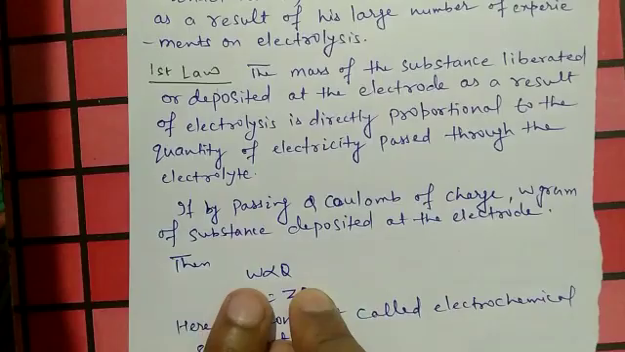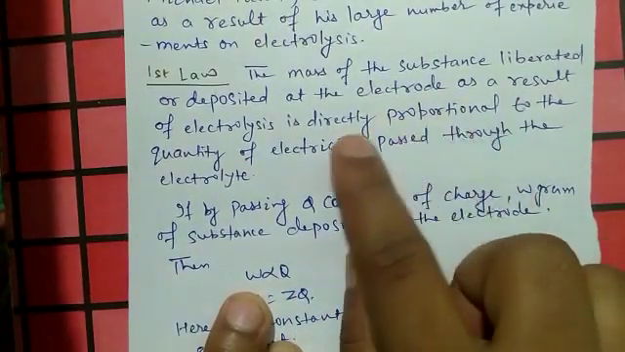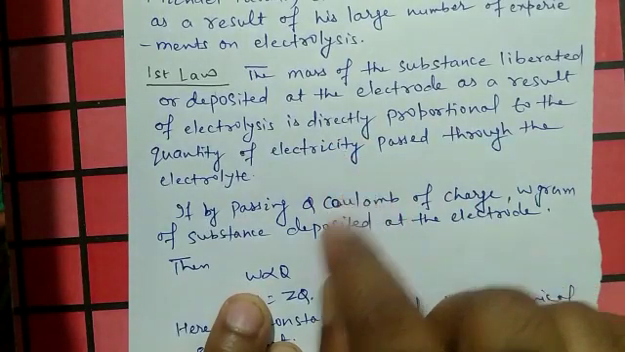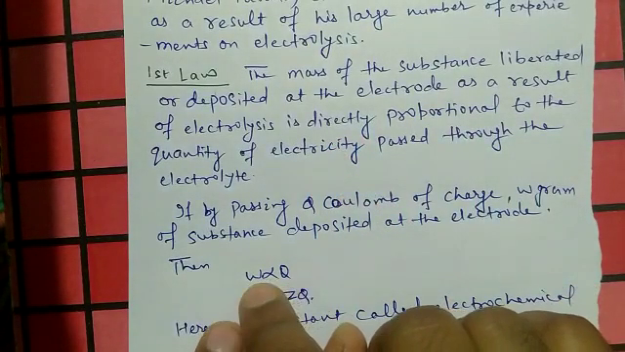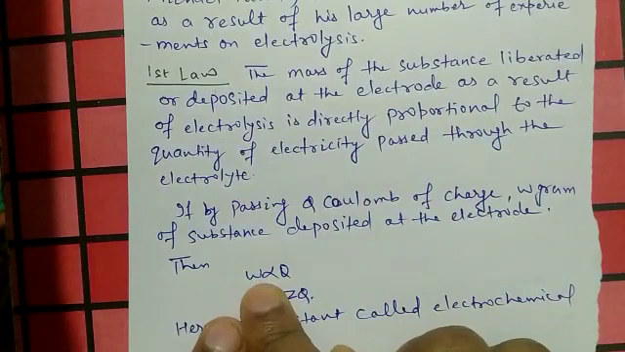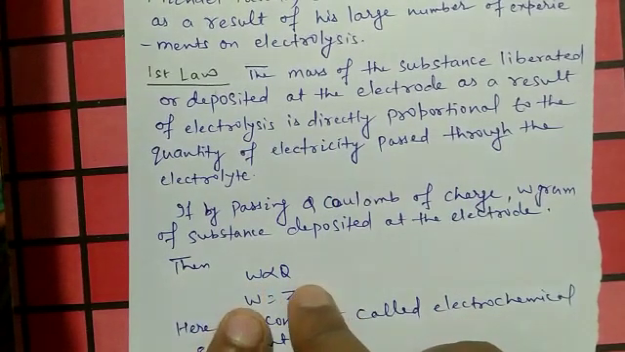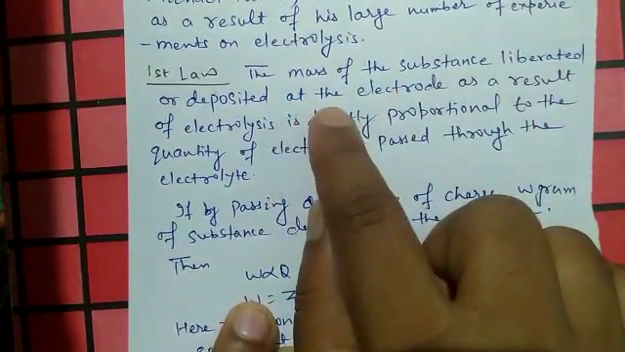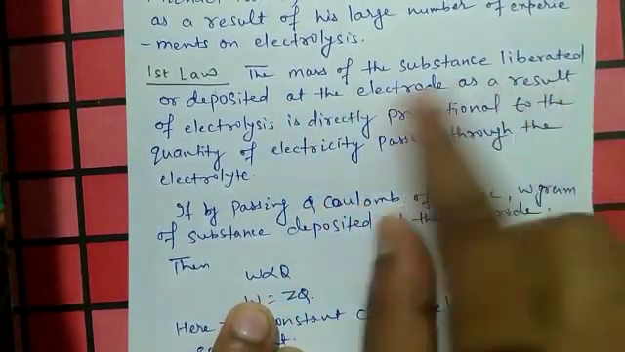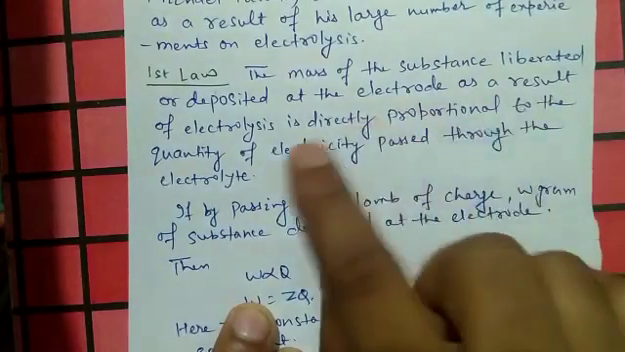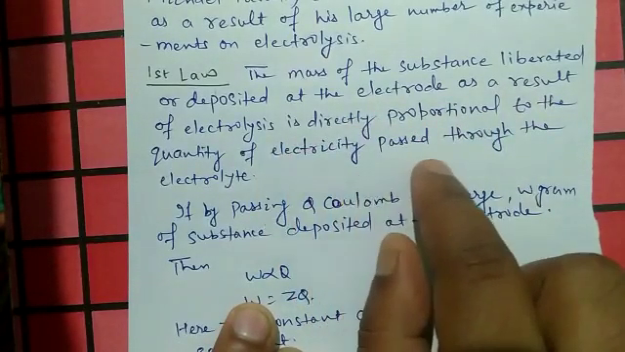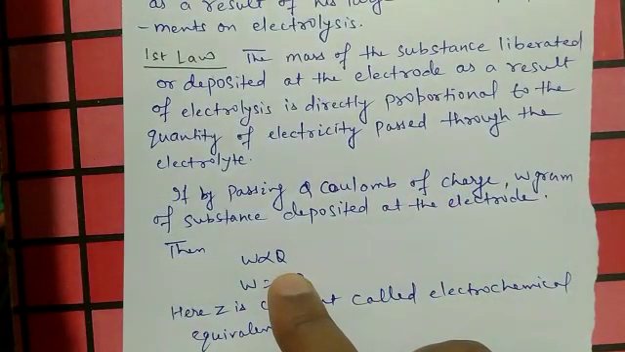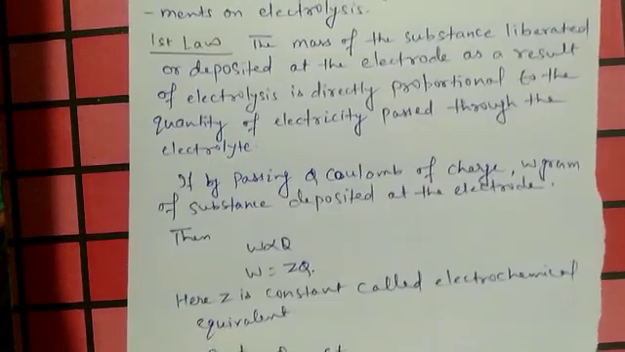Why? Because he said that the quantity of electricity passed is q and w is the amount of substance deposited, and according to his law, the mass of substance liberated or deposited at the electrode as a result of electrolysis is directly proportional to the quantity of electricity passed. So when q amount of electricity is passed, then w gram of substance is deposited.